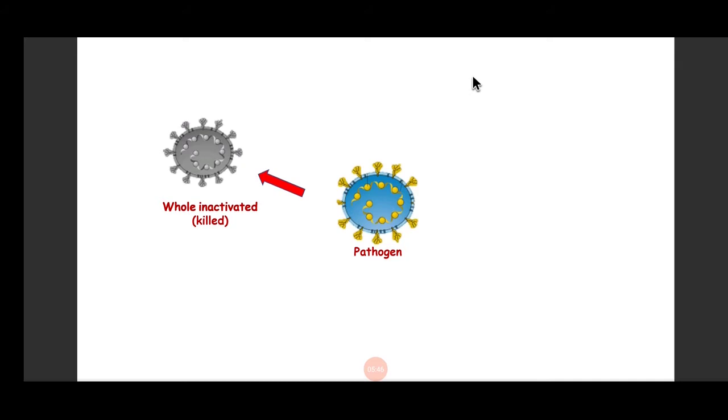It is not going to multiply inside the body, but still it has immunogenic capacity. It can induce the immune system, but it cannot cause disease.